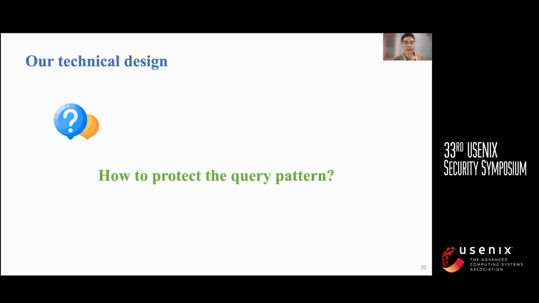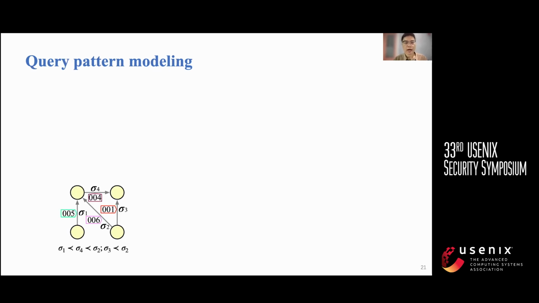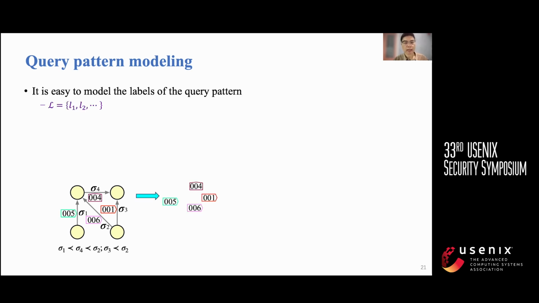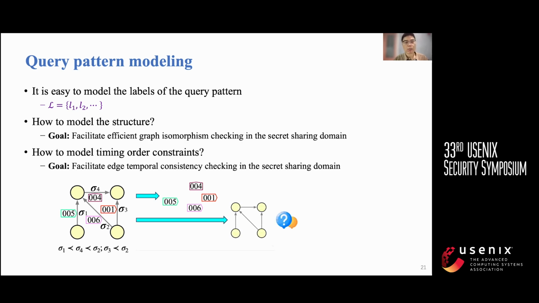Then I will introduce how to protect the query pattern. I first introduce how to model the query pattern. Note that modeling the labels of the query pattern is easy as they are value information. However, modeling the structure and the timing order constraints is challenging because it requires consideration of how to handle them in the secret sharing domain.